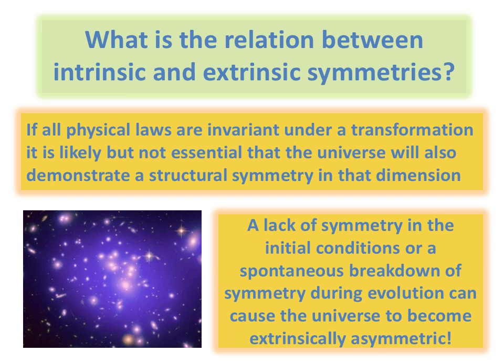Since the universe evolves through the laws that govern the universe, it's a good question to ask how an intrinsically symmetric universe can become extrinsically asymmetric. There's a couple of different reasons why this can happen. One is that the initial conditions that started the evolution can have a bias, which can create an asymmetry, or there is something called spontaneous symmetry breaking, which can happen during the evolution of the universe and can result in the breakdown of an intrinsic symmetry as it expresses itself in the content and structure of the universe.